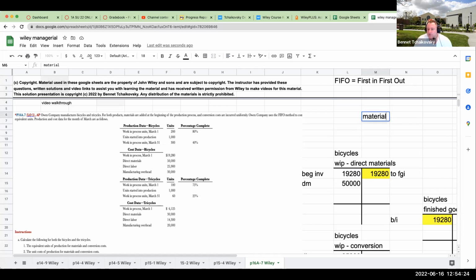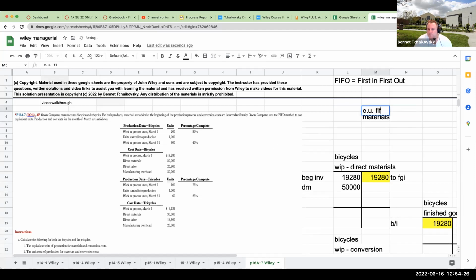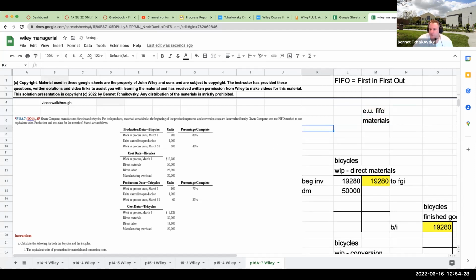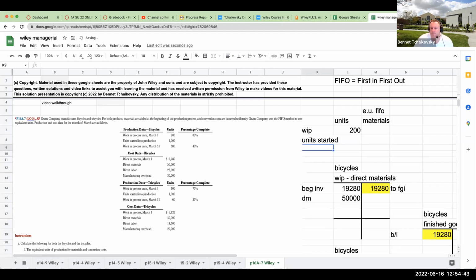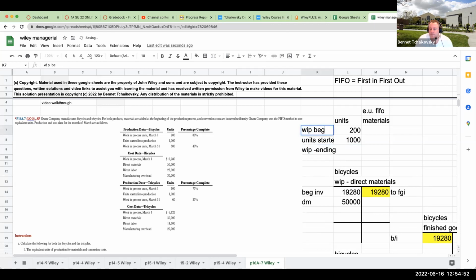So for materials, basically for this beginning inventory or the work in process, the work in process units are 200. The units started are 1,000. And then over here, we have WIP as of ending.